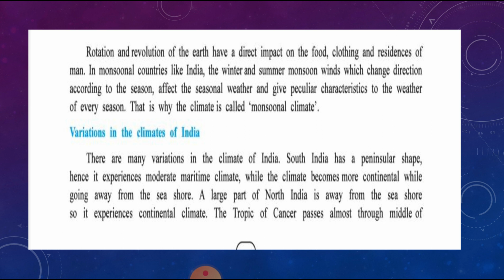In monsoonal countries like India, the winter and summer monsoon winds change direction according to the season, and they affect the seasonal weather and give a peculiar characteristic to the weather of every season.